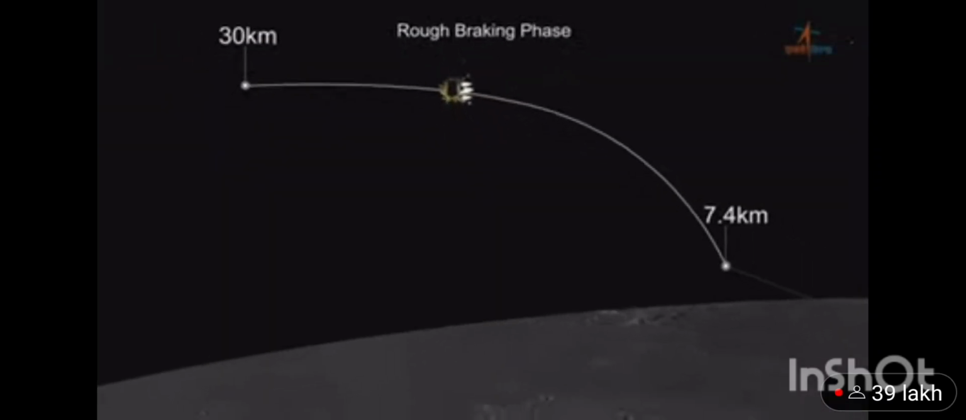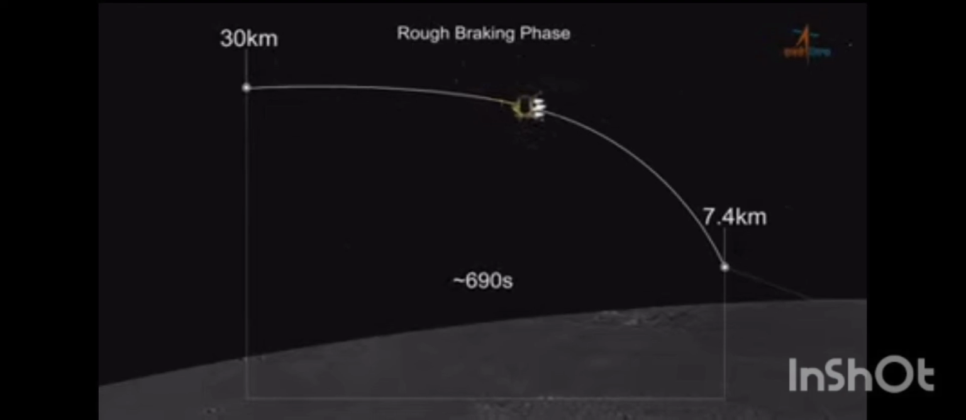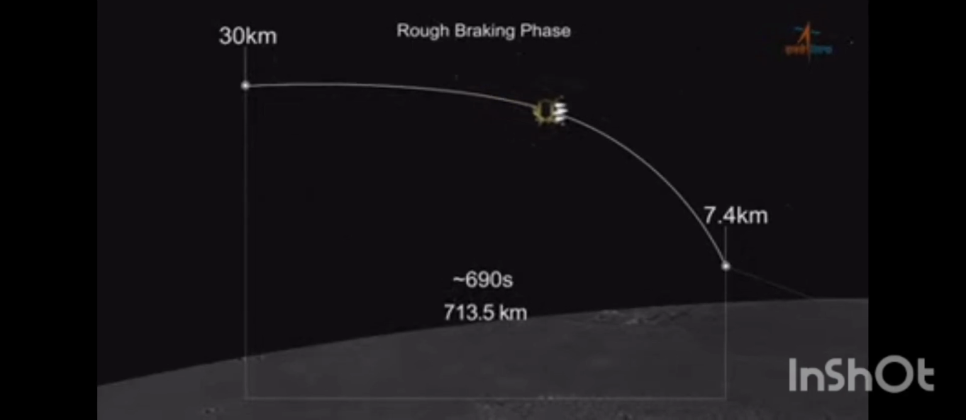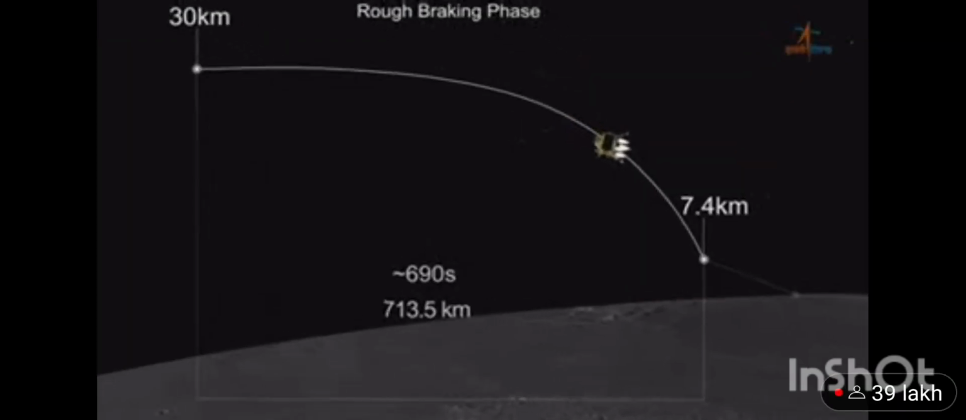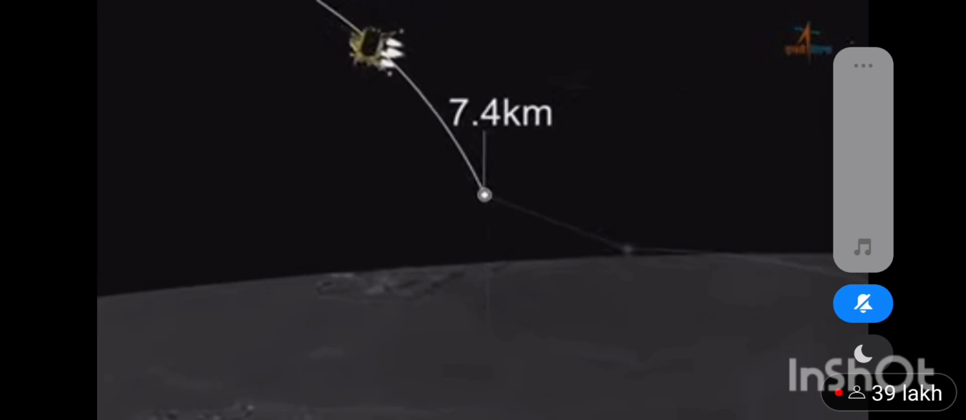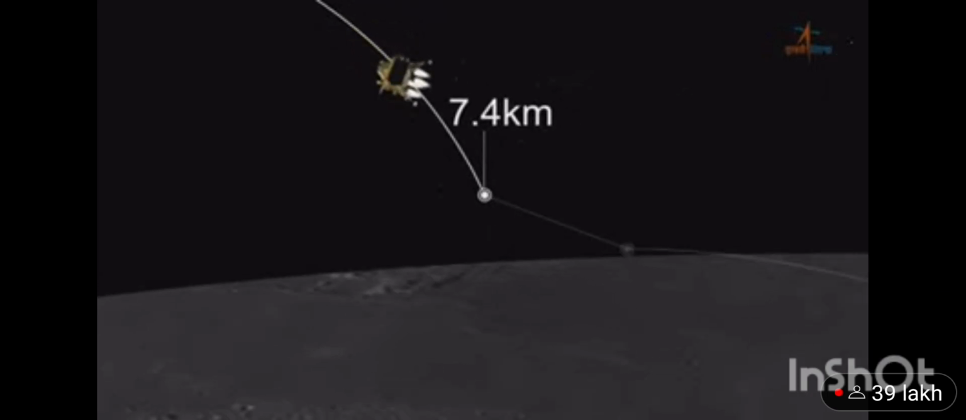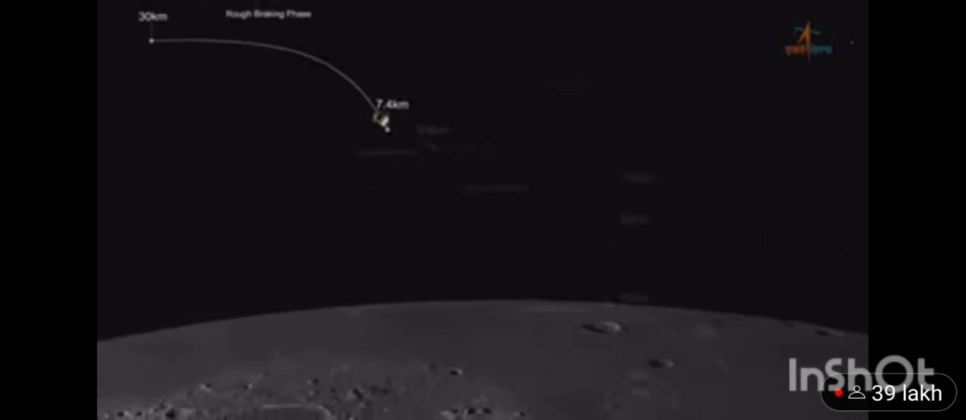Soft landing of Chandrayaan 3 will be started through the rough braking phase, and at this stage the altitude of Chandrayaan 3 will be reduced from 30 km to 7.4 km. You can see the graphics on the screen. During this phase, the lander velocity shall be brought down from 1680 meters per second to 358 meters per second. The altitude will be brought down from 30 kilometers to 7.4 kilometers at the end of rough braking.